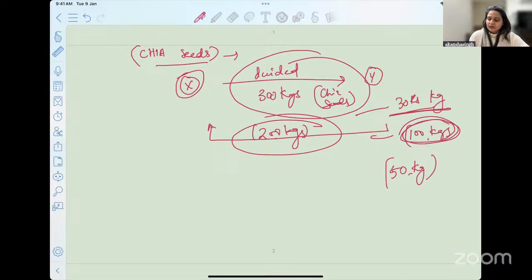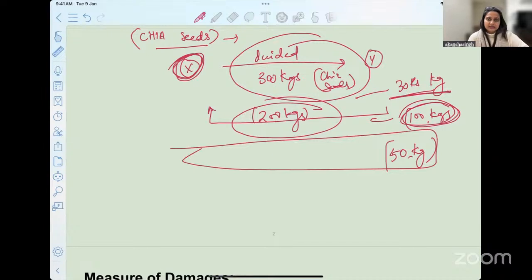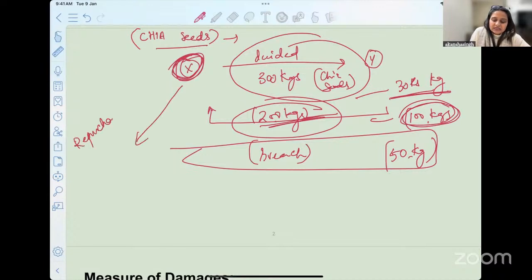Now, when he does so, what will be the remedy available to X? What is the compensation that X can ask from Y in a situation like this? Is there a breach? Yes, there has been a breach, right? He has not delivered the promised amount of chia seeds. In addition, we can see what will happen if X has to go and repurchase these 100 kgs of chia seeds from somebody else.